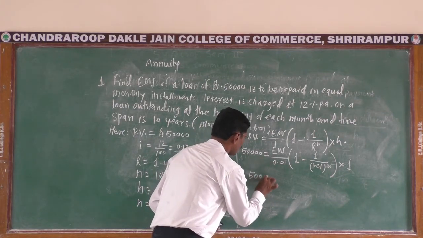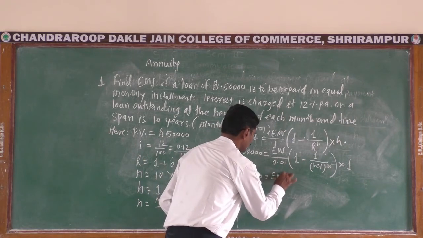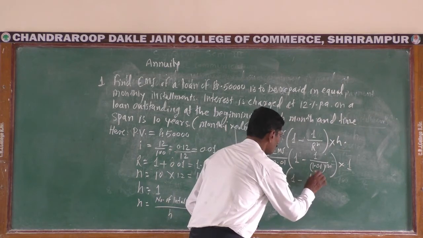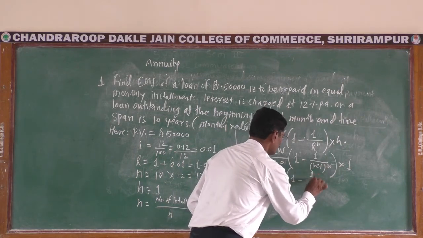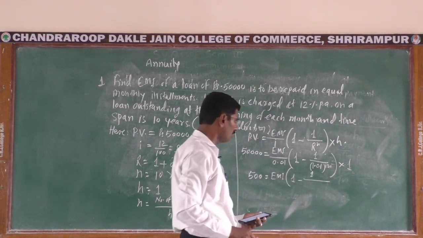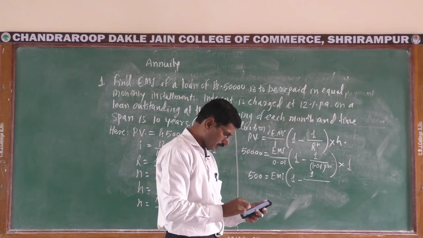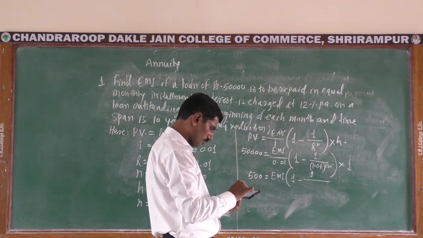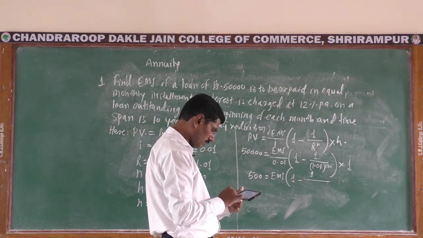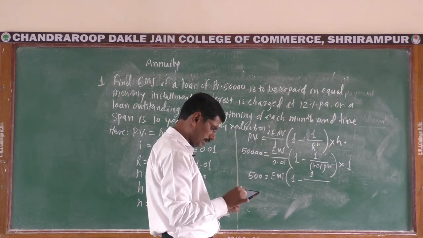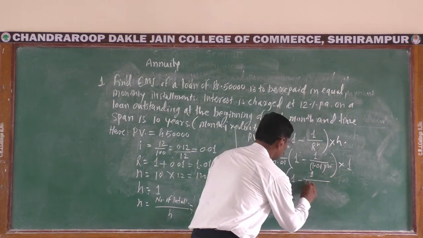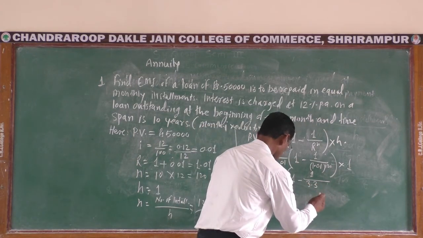500 is equal to EMI into bracket 1 minus 1 upon 1.01 raised to 120. By using a scientific calculator, we obtain the value of 1.01 raised to 120, that is 3.3003.